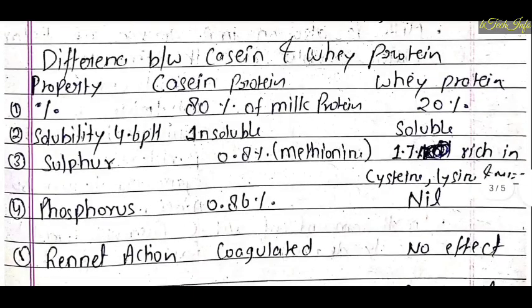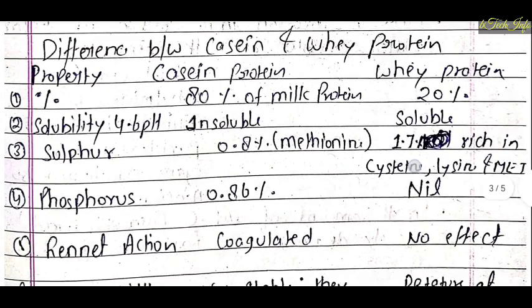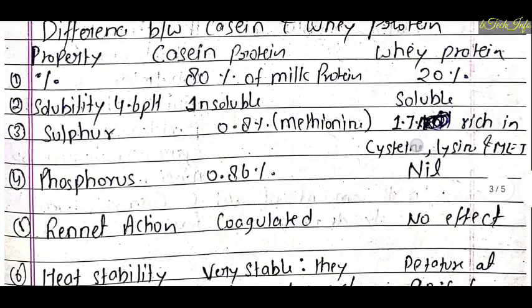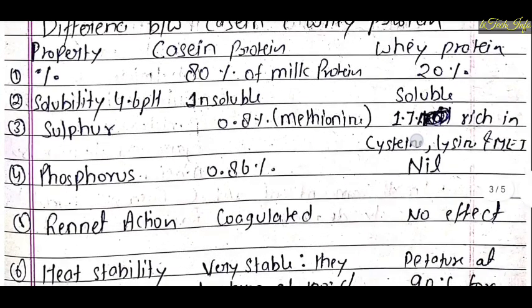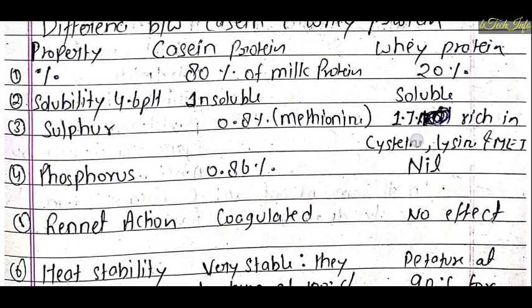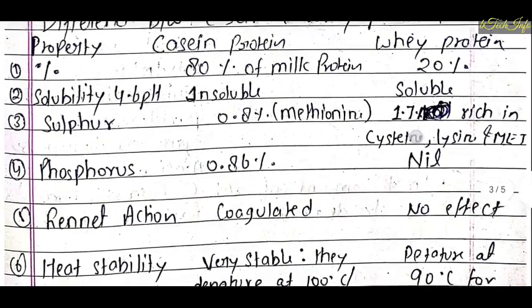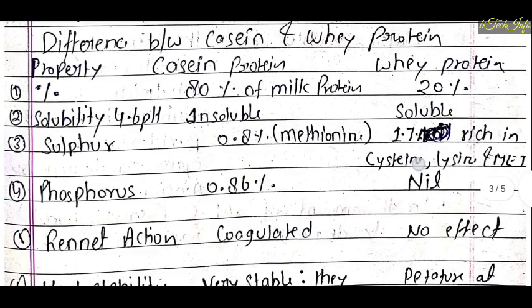Now it is very important to know the difference between casein and whey protein. It is very important, so please keep in mind. First, percentage: casein constitutes about 80%, whey 20%. Also, solubility at 4.6 pH: casein is insoluble, whey protein is soluble.